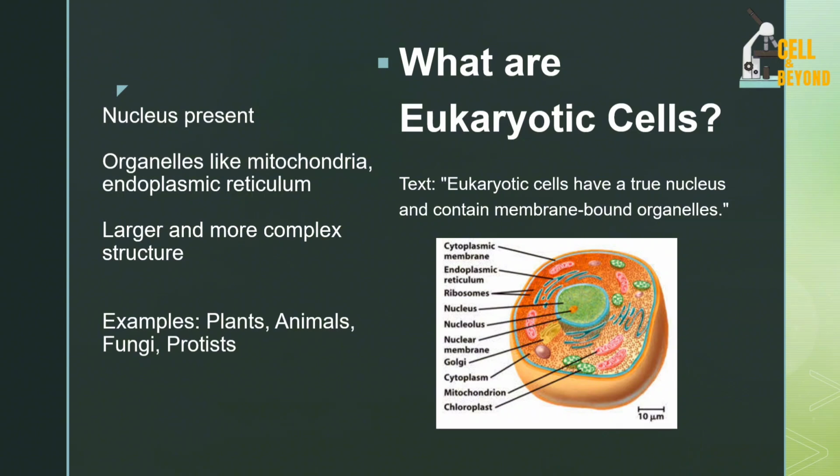So the eukaryotic cell also contains the mitochondria and the endoplasmic reticulum. Now the endoplasmic reticulum is used to transport materials within the cells. All right, and eukaryotic cells are larger and more complex than the prokaryotic cell. Now examples: you find them in plants, animals, fungi, and protists. An example of a protist is the protozoa, for example, amoeba and the rest. All right, so that is an example of a eukaryotic cell.